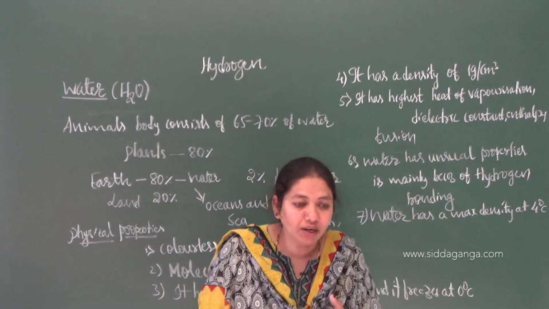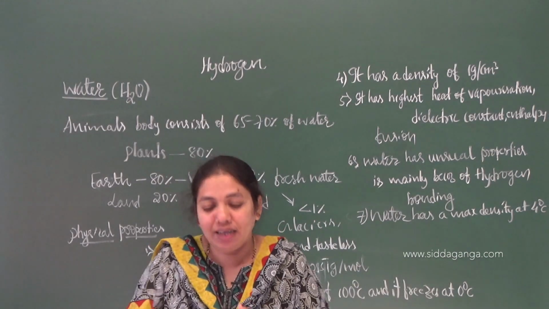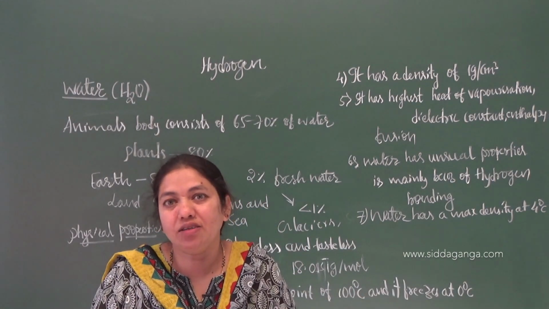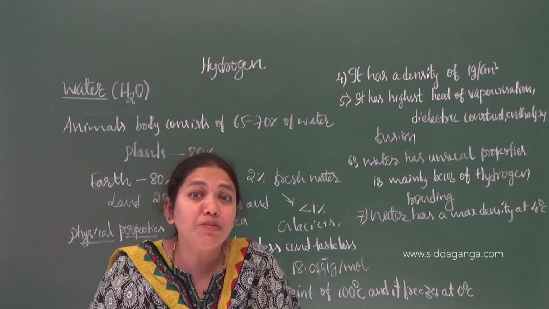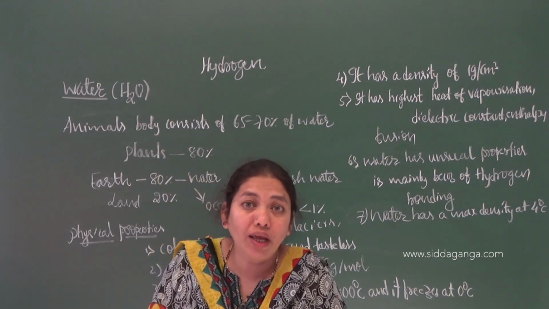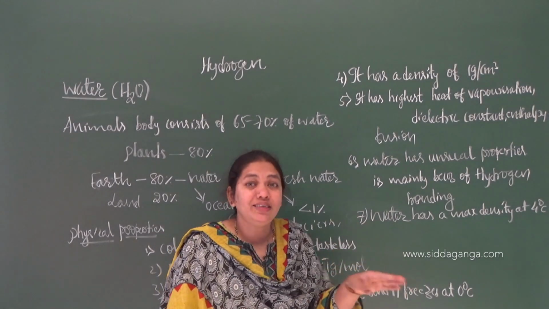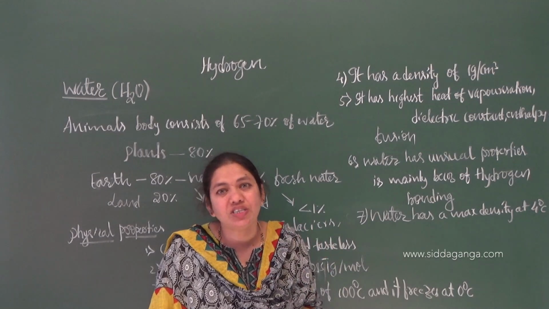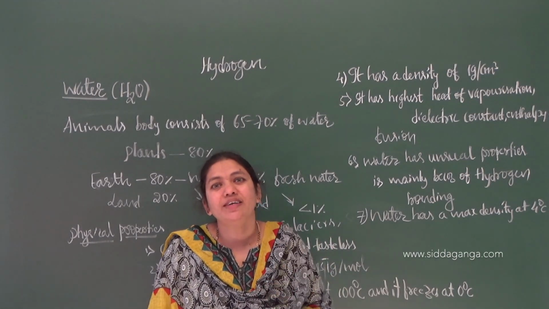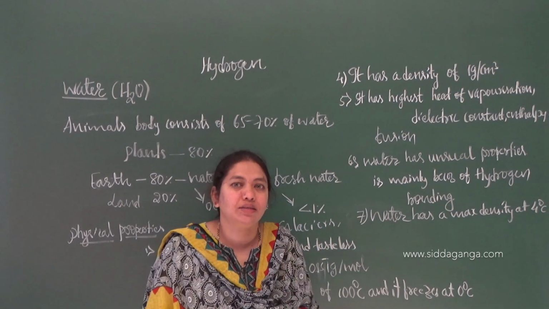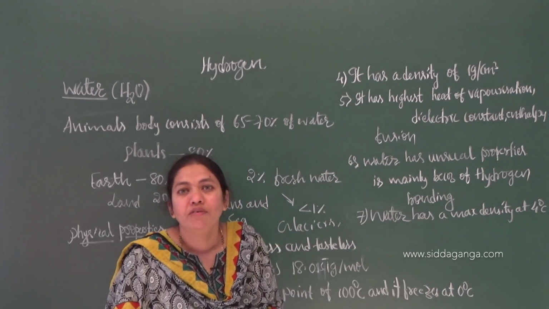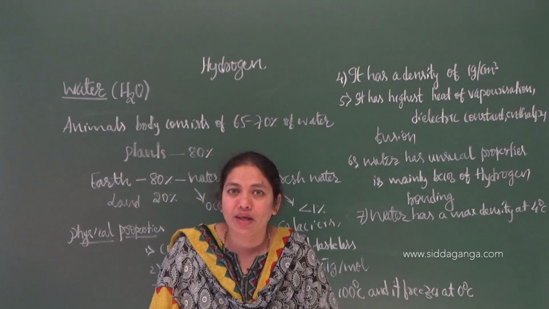You know that whenever a substance is heated, it will expand. But water exists in all three states: solid, liquid and gaseous. The solid state of water is nothing but ice. All of them have the same molecular formula. Chemically all are the same, physically they are different from one another.